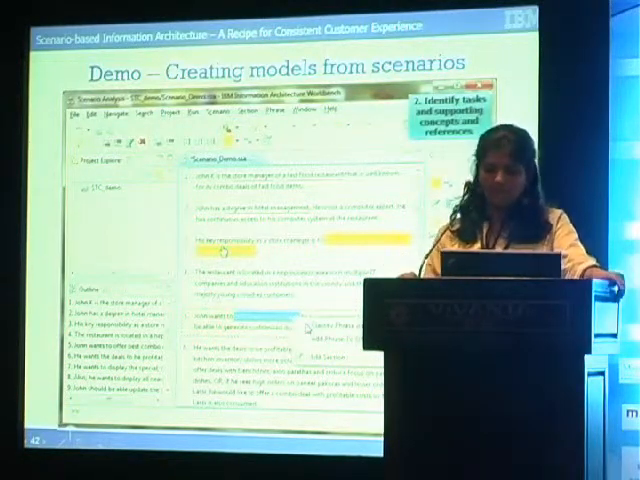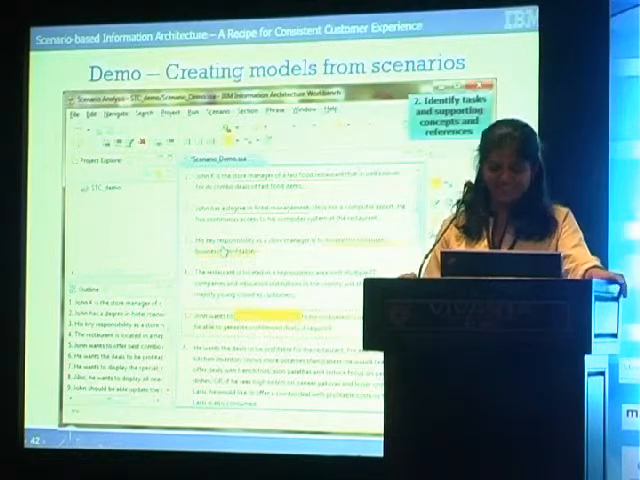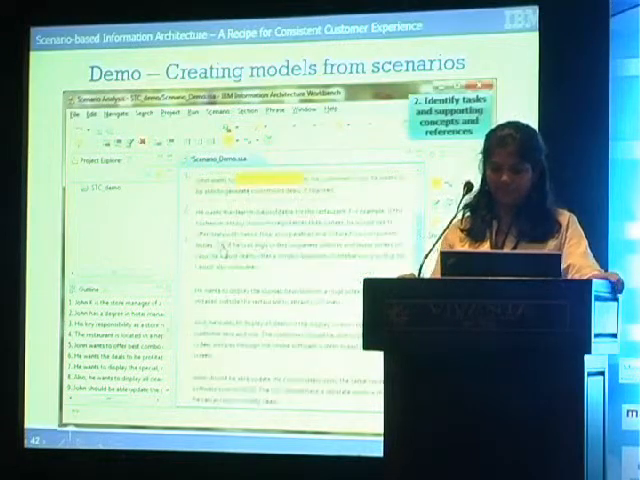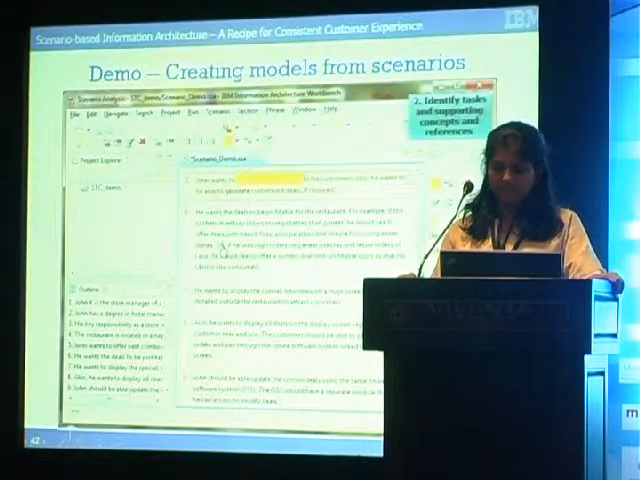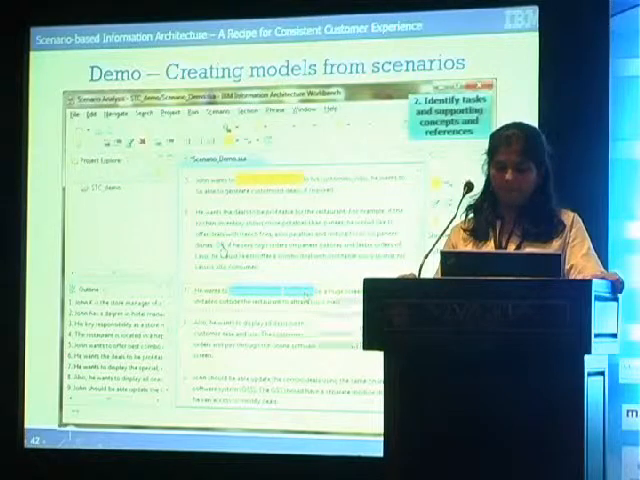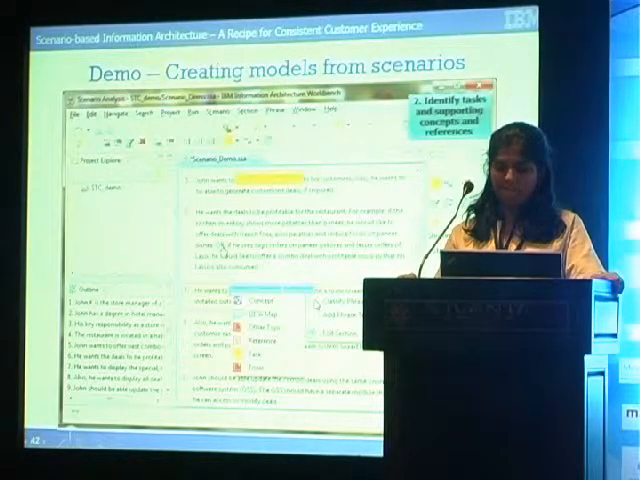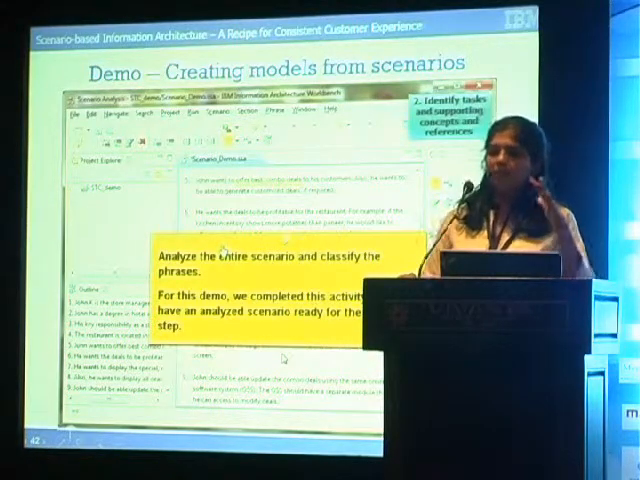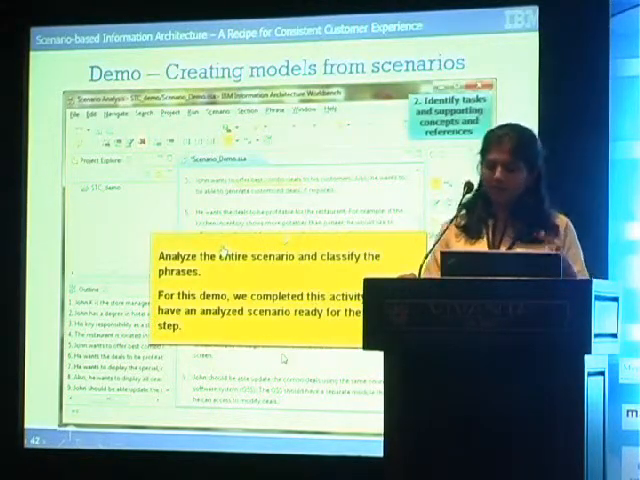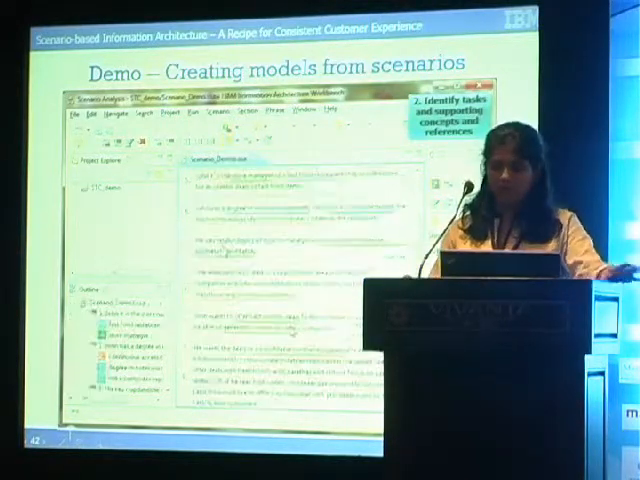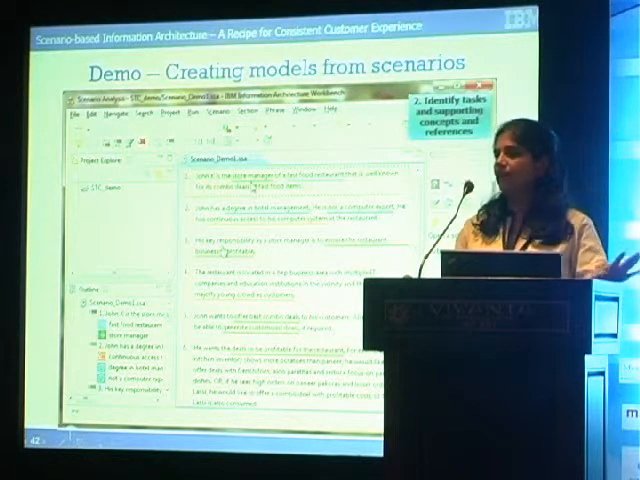Okay? We're not going to do it for the entire scenario. We have it ready. So this way you analyze the entire scenario and classify the phrases. Now we've done this activity so that we don't have to spend so much time overall, and this is how you would get a classified scenario.